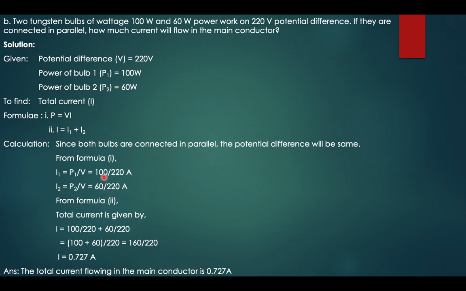From formula 2, we have total current in the circuit I is equal to I1 plus I2, which will be equal to I is equal to 0.727 amperes. So the total current flowing in the main conductor is 0.727 ampere.